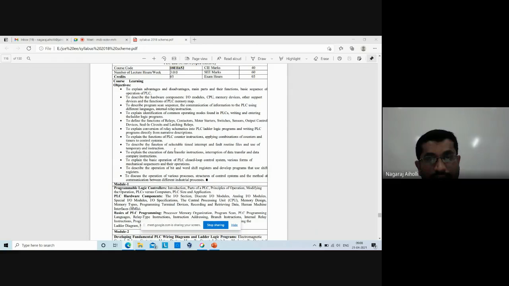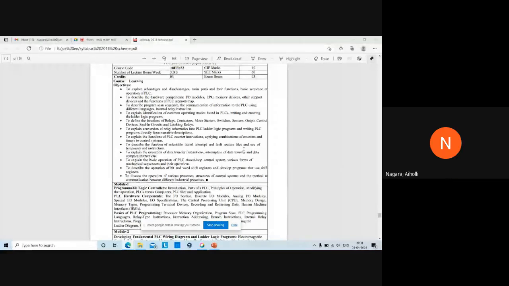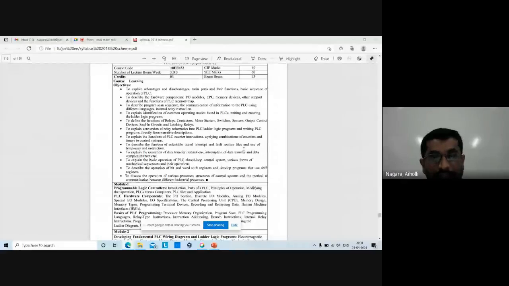Then to describe the functions of selectable timed interrupt and fault routine files. Timed interrupts. I'll give an example. Say you are writing in the class and your friend asks you for a pen. So he wants a pen from you. So he will ask you for a pen. Okay, that is called interrupting.